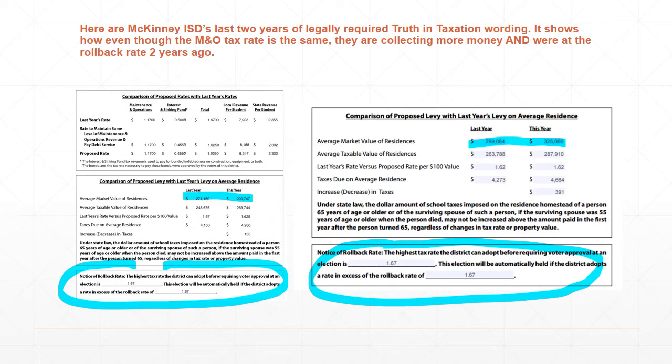To talk about McKinney ISD just for a second, they're required to publish their rollback rates as well. Here is notice of rollback rate, the highest tax rate the district can adopt before requiring voter approval, and that's 1.67, and we had that for a long time. Now they're going to be down to 1.62 this year, and the rollback rate is still the same.